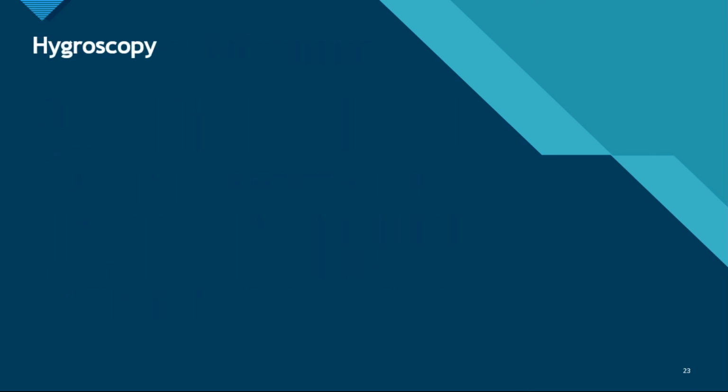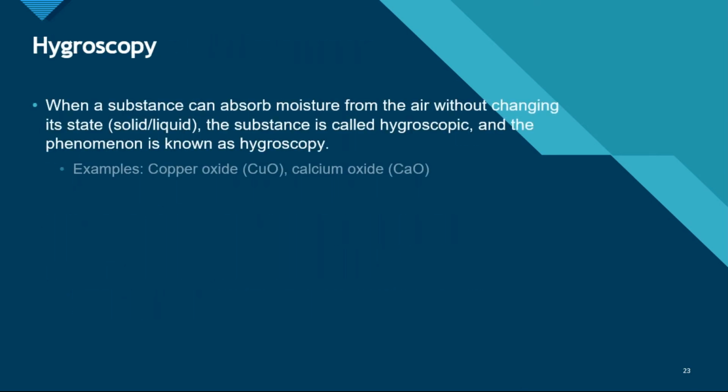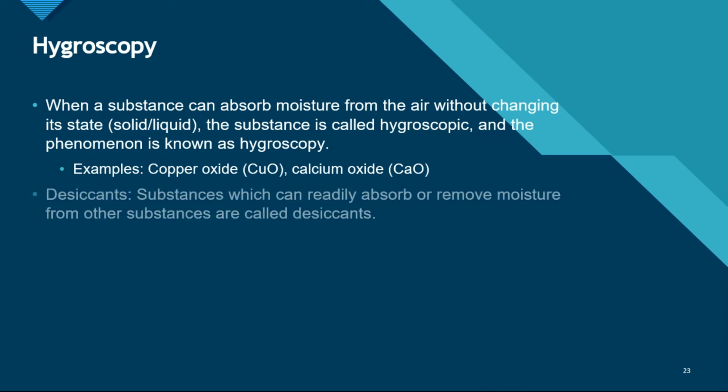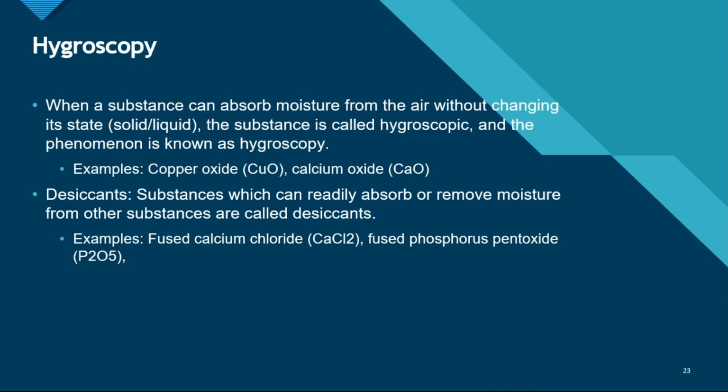Now let's discuss hygroscopy. When a substance can absorb moisture from the air without changing its state, the substance is called hygroscopic and the phenomenon is called hygroscopy. Examples: copper oxide, calcium oxide. Desiccants. Substances which can readily absorb or remove moisture from other substances are called desiccants. Example: fused calcium chloride, fused phosphorus pentoxide, anhydrous calcium chloride, quicklime, etc.